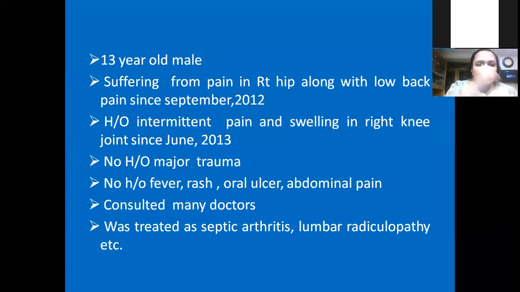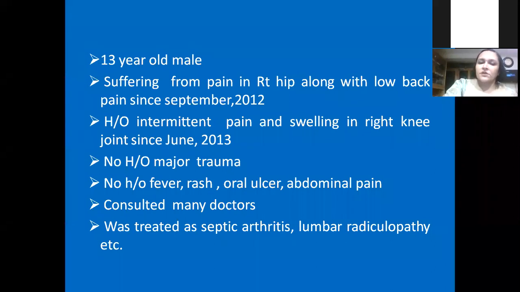This case Prabhash knows very well. He also presented this case. It was a very unusual presentation, but it's not very unusual; the disease can present like this. A 13-year-old male suffering from pain of the right hip joint along with low back pain since September. History of intermittent pain and swelling of the right knee joint since June 2012. There was no history of trauma, no history of fever, rash, oral ulcer, or abdominal pain.